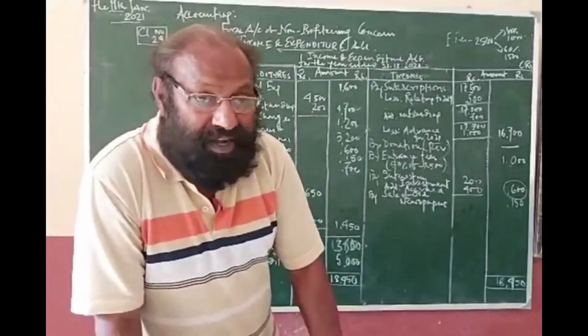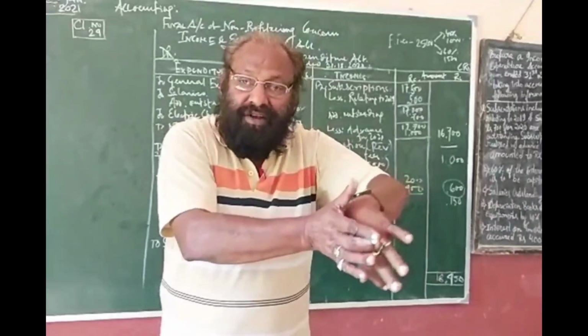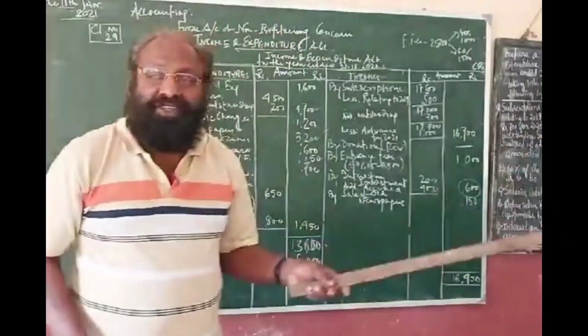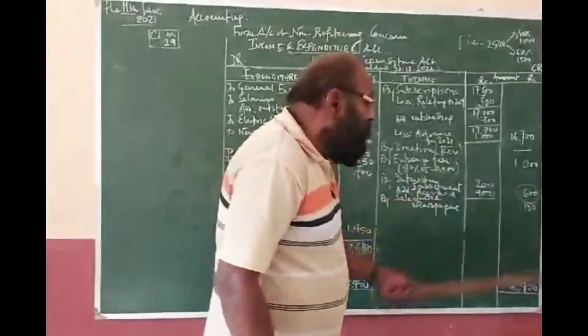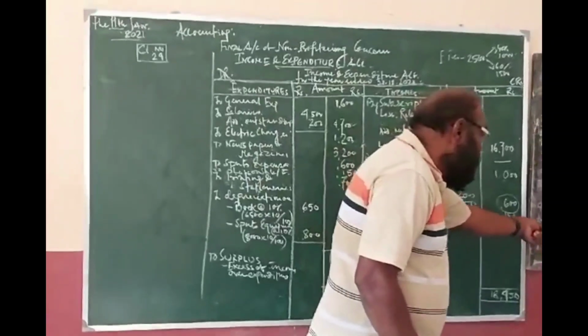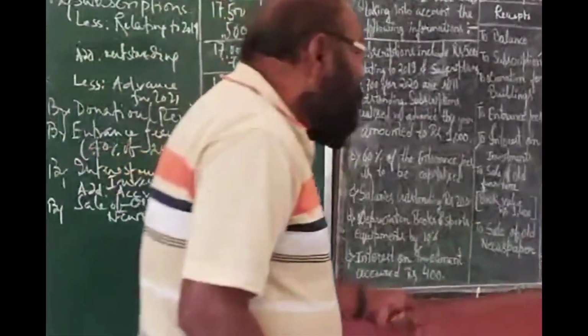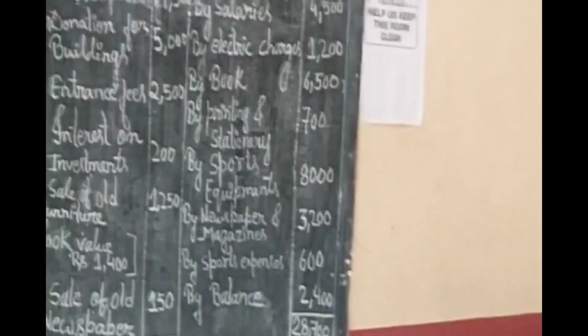the rate of 10%. You have purchased books. Book is your asset, it will go to the balance sheet. Clear? You have purchased some sports equipment, it is an asset, it will go to the balance sheet. But you have used this material, no? So there must be some depreciation. The depreciation should come. So depreciation is the loss in the value of asset due to use and wear and tear. You have used. So here it is the depreciation on books and sports equipment 10%.